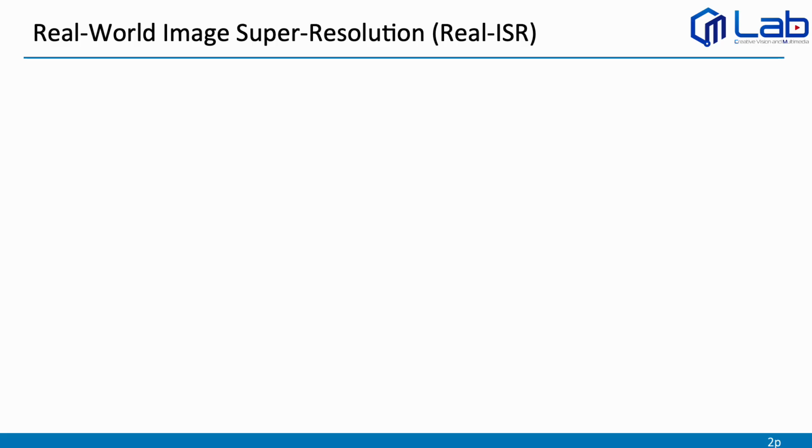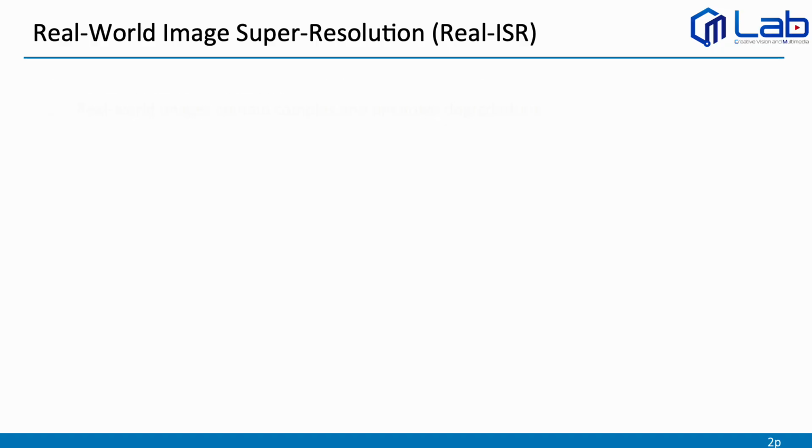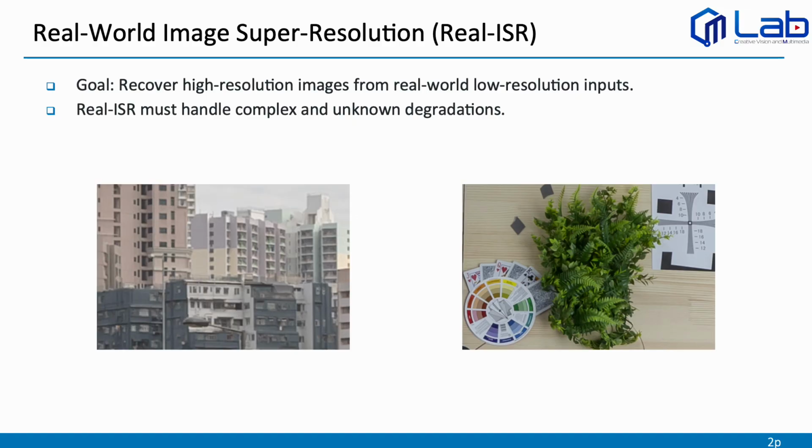First, let me briefly introduce the real-world image super-resolution problem. Conventional super-resolution methods usually assume simple synthetic degradations. However, in real-world scenarios, images often contain complex and unknown degradations. Therefore, the goal of real-world image super-resolution is to recover high-resolution images from these degraded inputs.